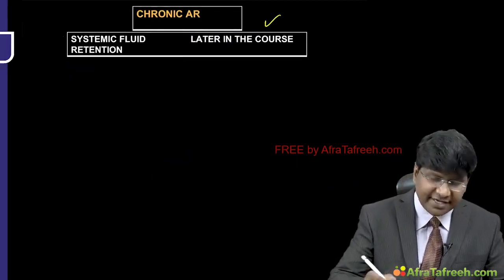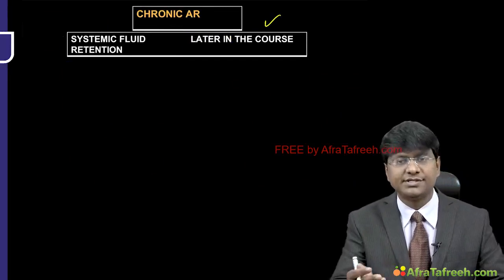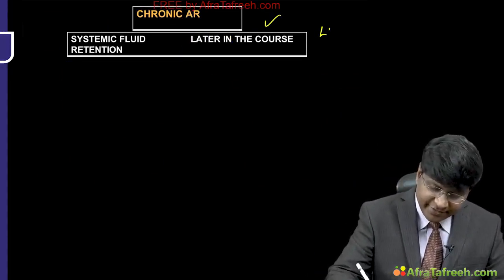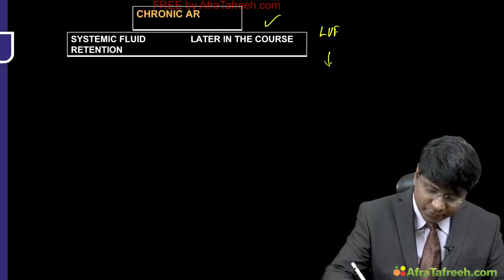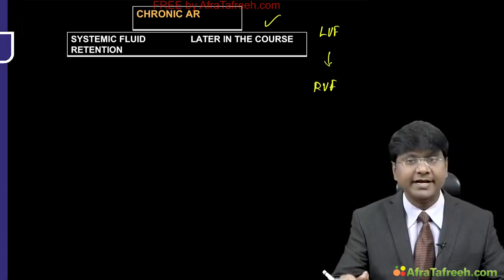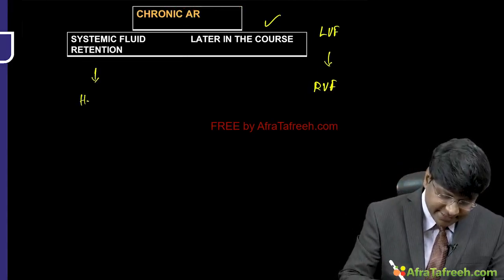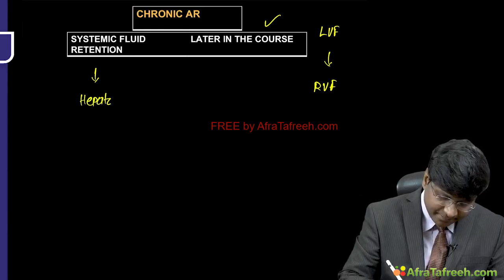Now, as the severity of chronic aortic regurgitation increases, that is later in the course, there will be initially left ventricular failure that can further progress to the development of right ventricular failure. So these individuals can develop congestive hepatomegaly, right?